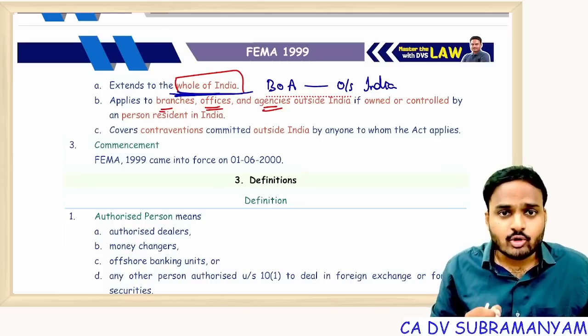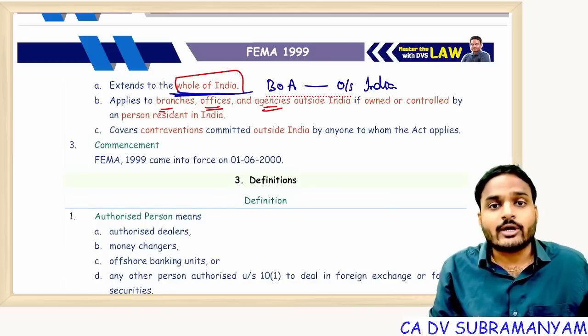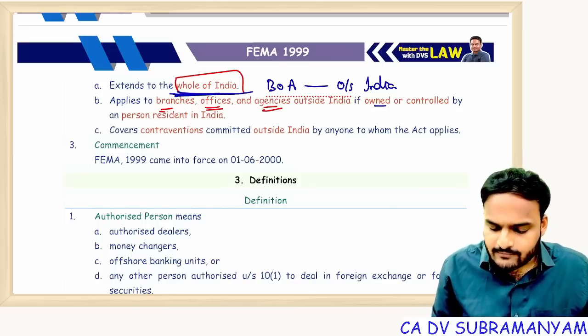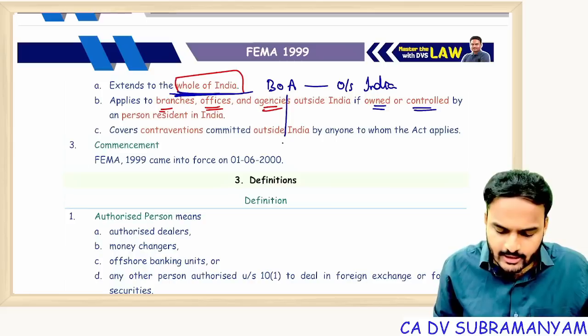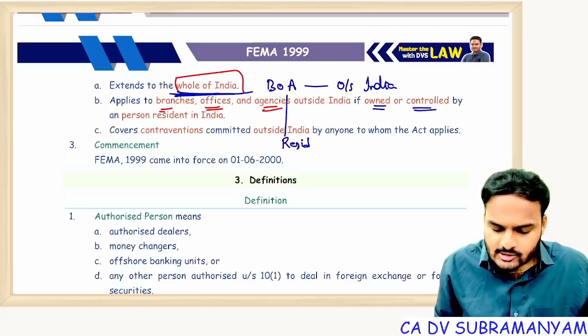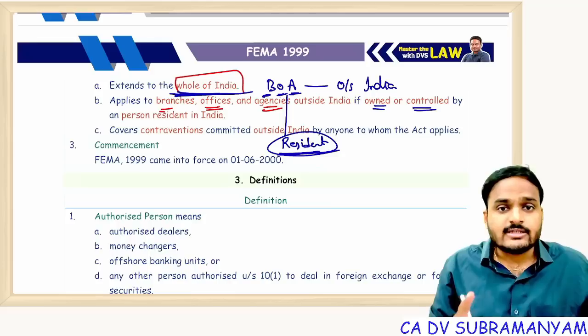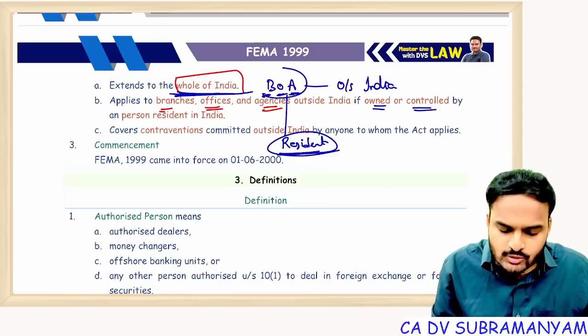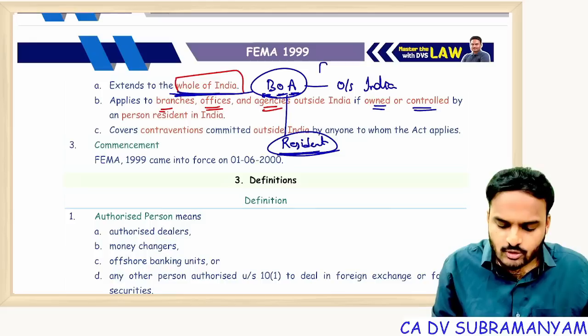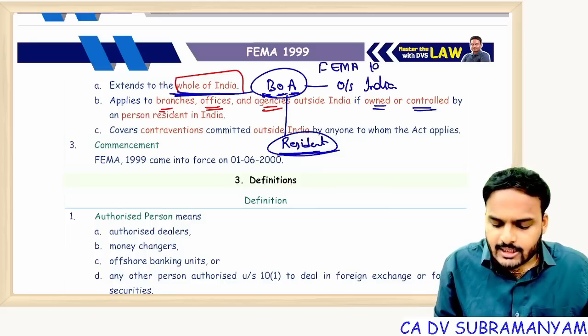Now here I am talking about branches, offices, agencies located outside India, if they are owned or controlled by a person resident in India. So if an Indian resident is controlling any branch or office or agency located outside India, then to those also FEMA 1999 is applicable.